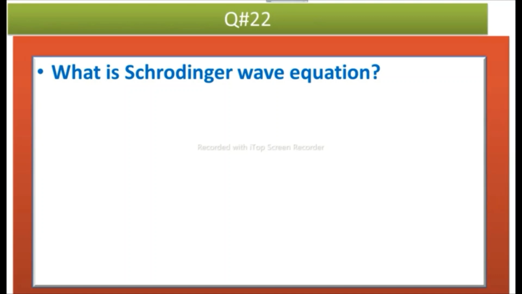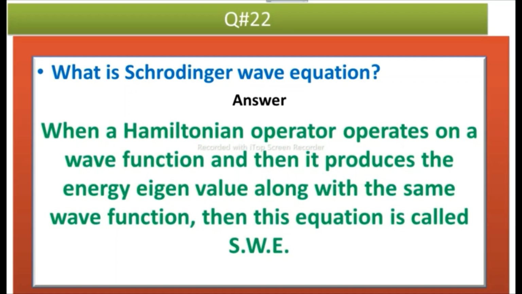The next question is, what is the Schrodinger wave equation? Answer is, when a Hamiltonian operator operates on a wave function and then it produces the energy eigenvalue along with the same wave function, then this equation is called the Schrodinger wave equation. H psi is equal to E psi.